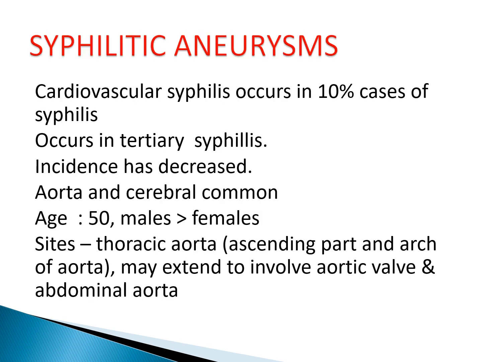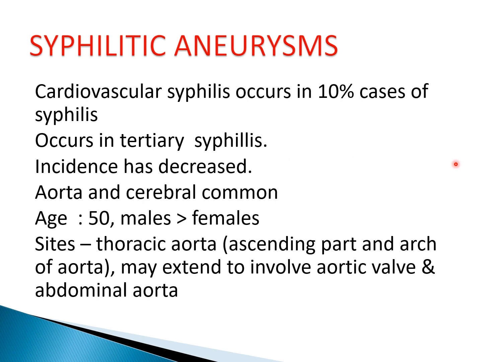So first we will see syphilitic aneurysms. Cardiovascular syphilis occurs in 10% of cases of syphilis, generally in the tertiary phase. But nowadays the incidence has decreased, so it is a rare cause of aneurysm.